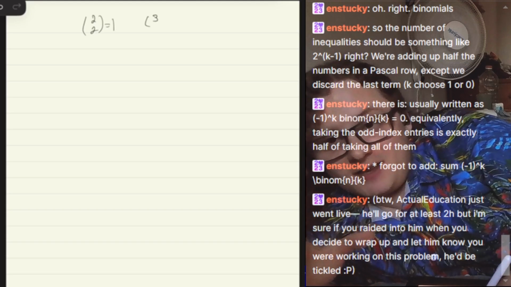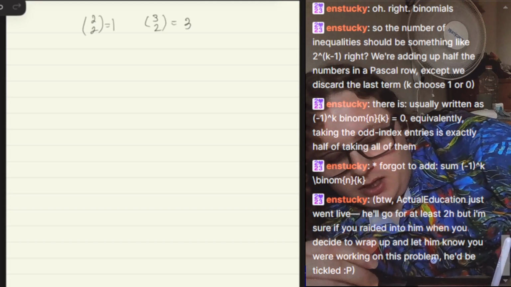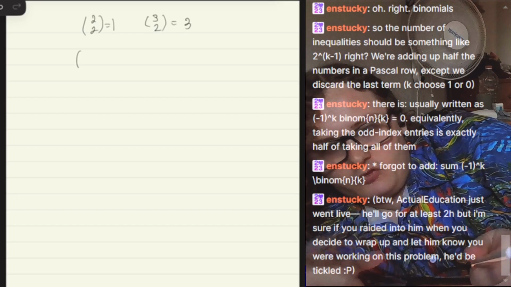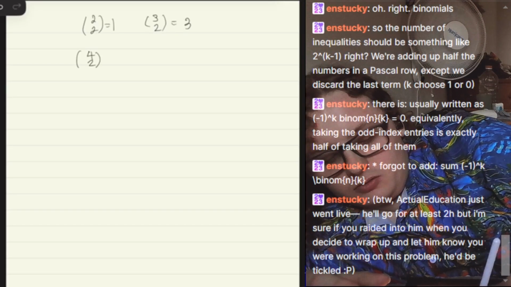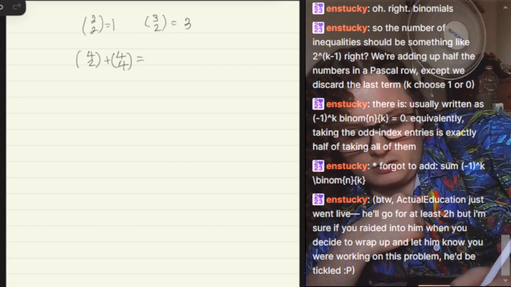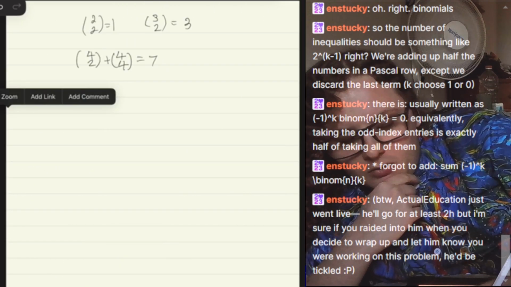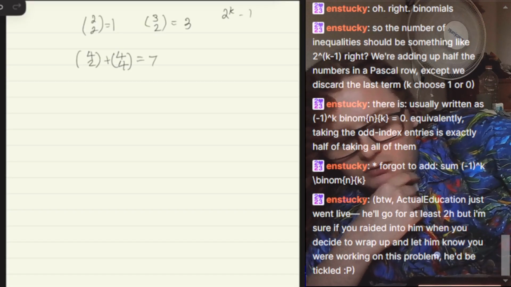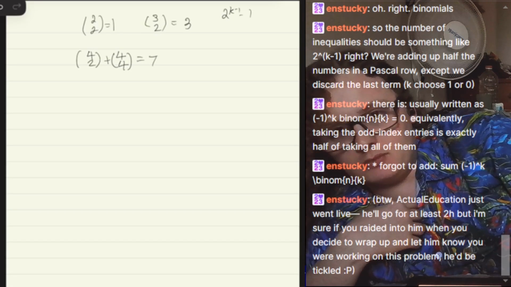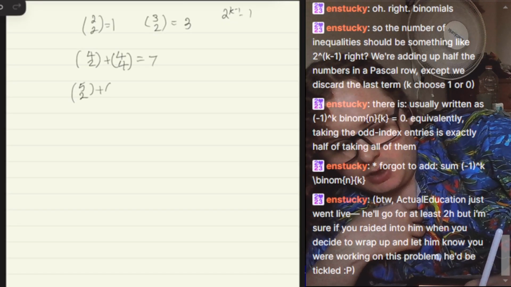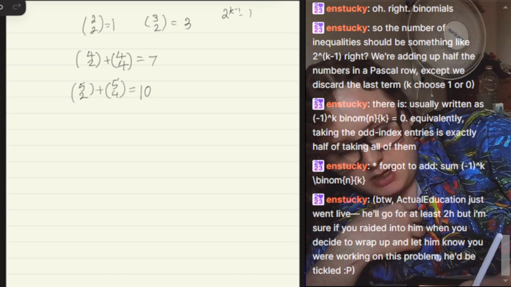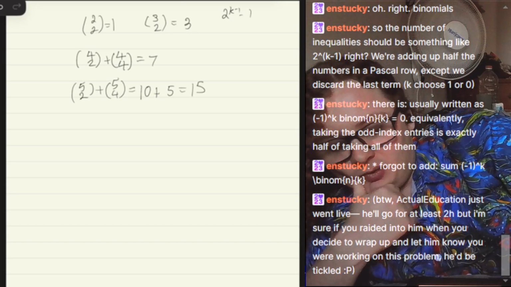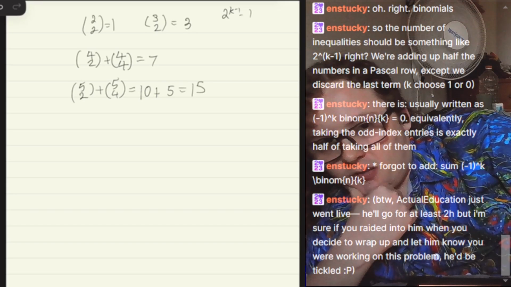But I think I'm almost through, and then we get, but it's not exactly half, because sometimes we miss the first element. 4 choose 2 plus 4 choose 4 equals 7. Oh, but this is interesting. 1, 3, 7. So it is always 2 to the k minus 1, it seems. 5 choose 2 plus 5 choose 4 is 10 plus 5, which is 15. So it's 2 to the k minus 1 minus 1. And we're summing over all of them.